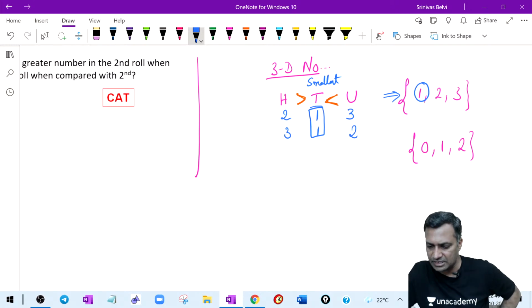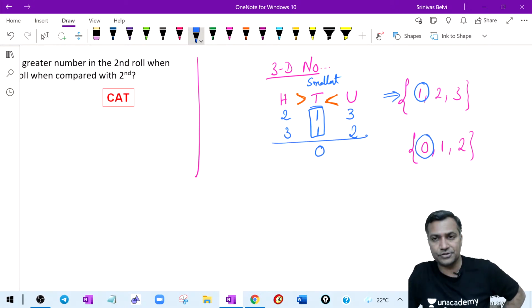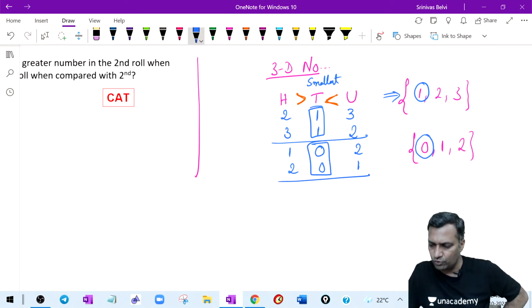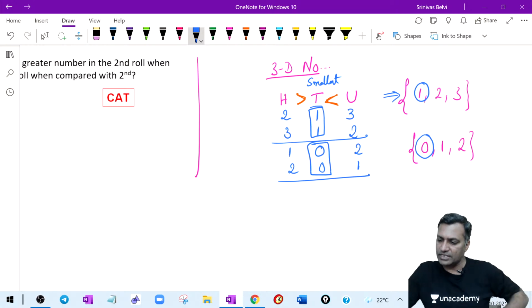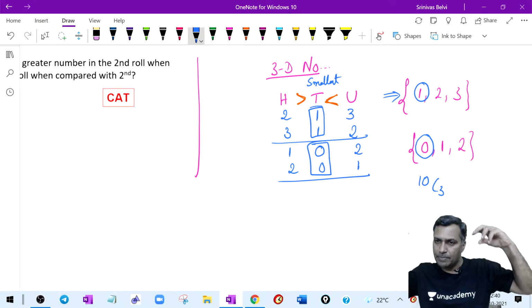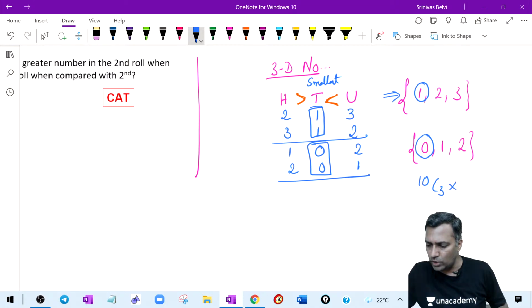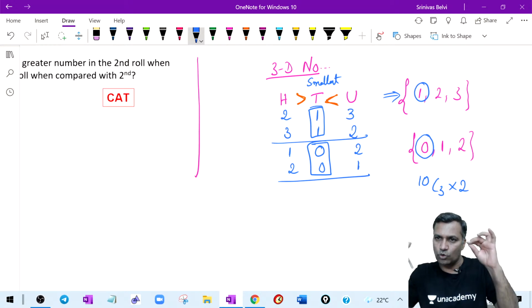What if there is a zero case? No problem. The smallest digit sits here, 0 sits here. I have a choice. Either I can write 1 here, 2 here, or 2 here, 1 here. 0 continues to remain there. Fair enough. Therefore, for every sample size, I can create 2 numbers. So what is the sample size? For this 10C3, out of 10 digits I can pick any 3 digits and I can form 2 numbers.